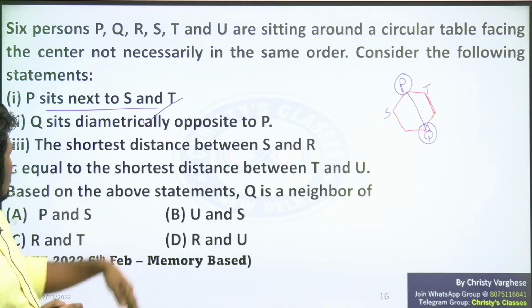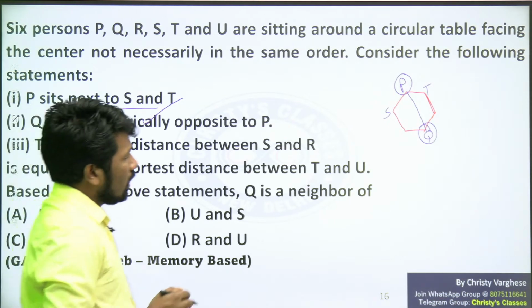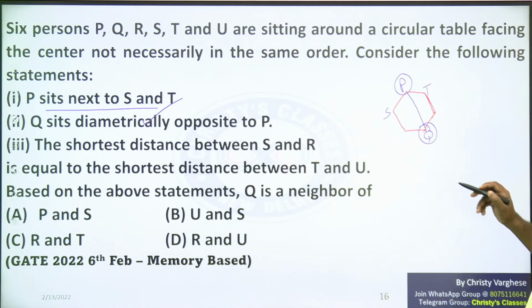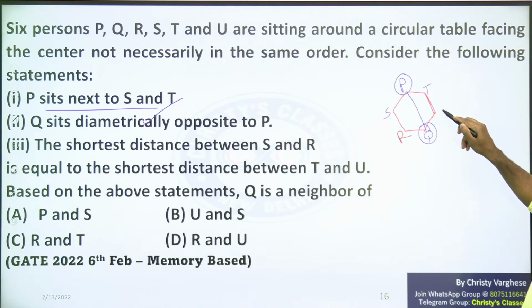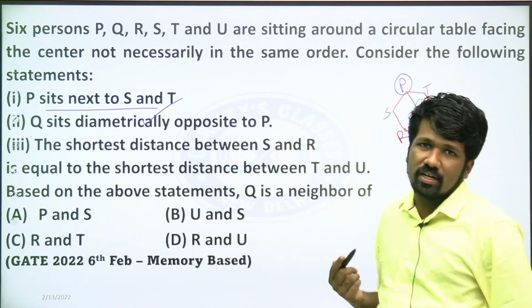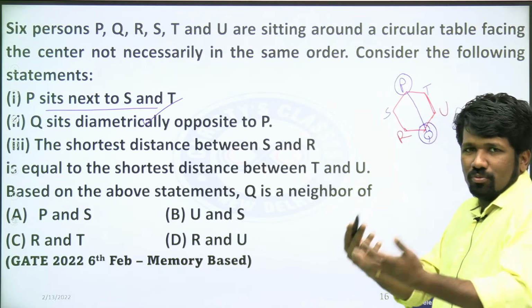The shortest distance between S and R is equal to the shortest distance between T and U. S and R shortest distance is equal to T and U shortest distance. So that has two possibilities, R here, U here, so that this line length is equal now. We can say it's a regular hexagon. All sides are equal. Regular hexagon idea I am introducing just to make you understand.